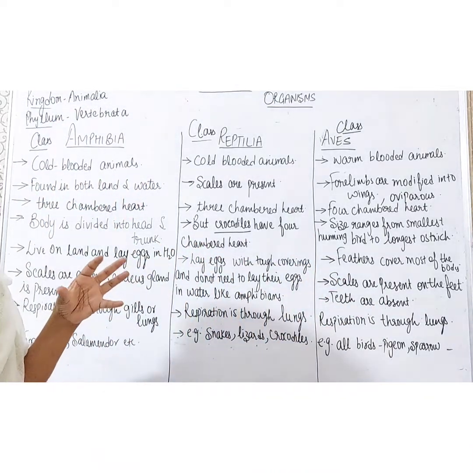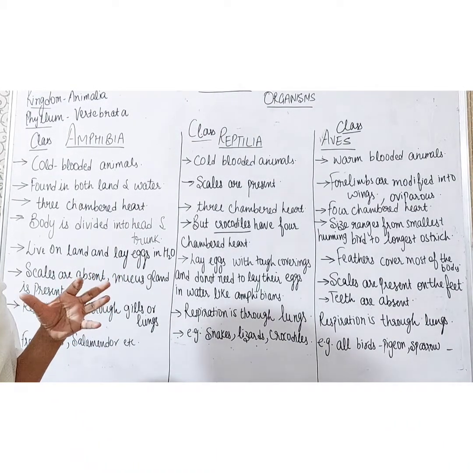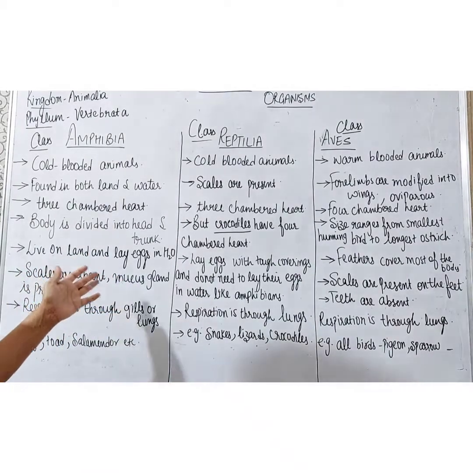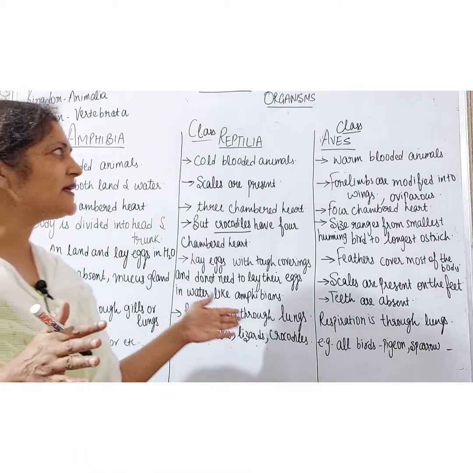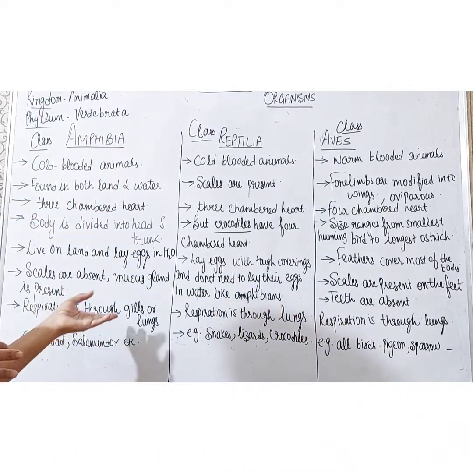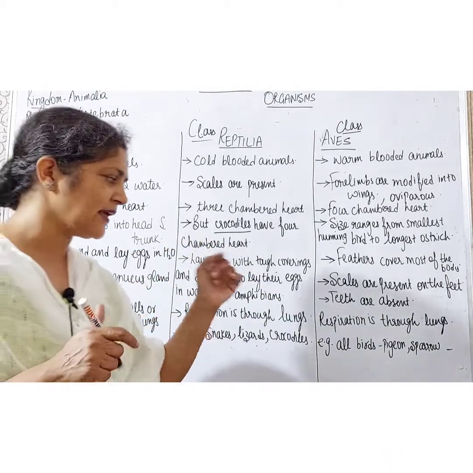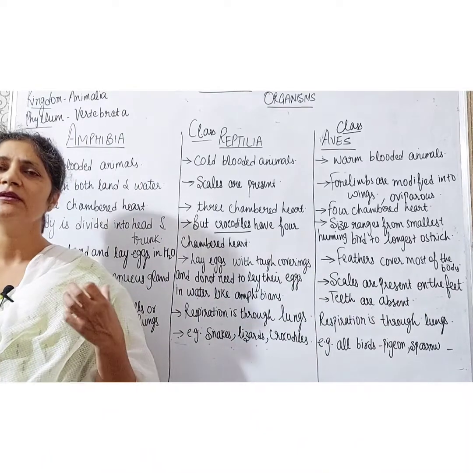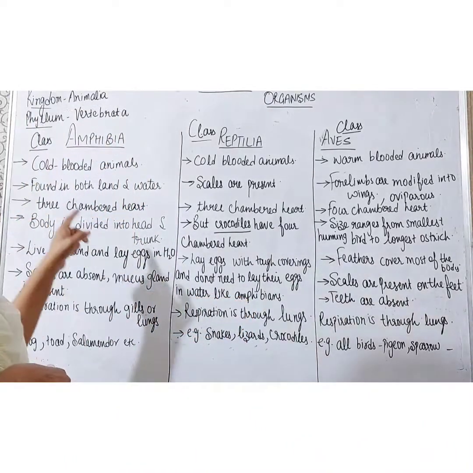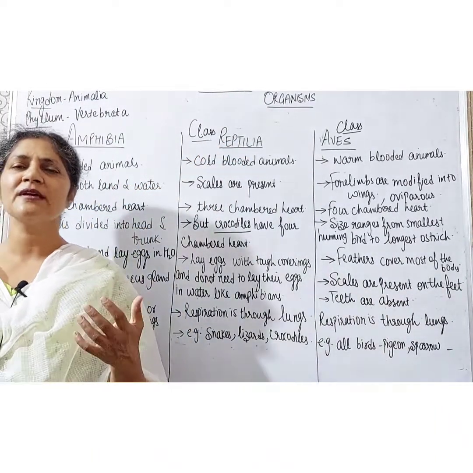They fly. They have feathers and their forelimbs are modified into wings because they have to fly. The scales are absent in Amphibia but present in Reptilia and Aves. Respiration is through gills or lungs in amphibians, but in the case of Reptilia and Aves, respiration is through lungs. So these are the basic features of the classes Amphibia, Reptilia and Aves. Hope you have understood.